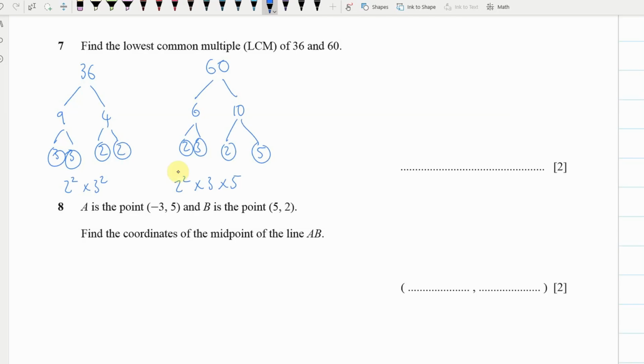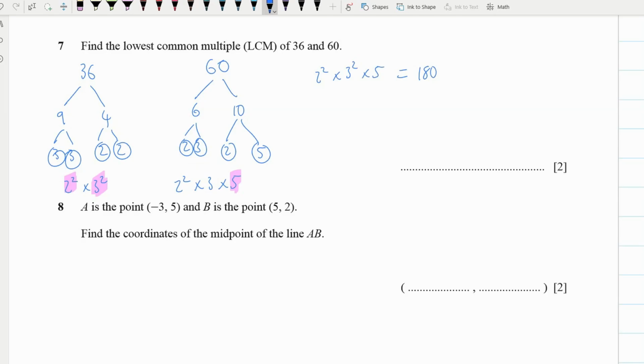Now to find the lowest common multiple, you're going to select the one that appears the most in each list. So we've got 2 squared, that's in both, 3 squared, and then 5. So it should be 2 squared times 3 squared times 5, which is equal to 36 times 5. Well, it should be, I think, 180. Should be our result that we want there.